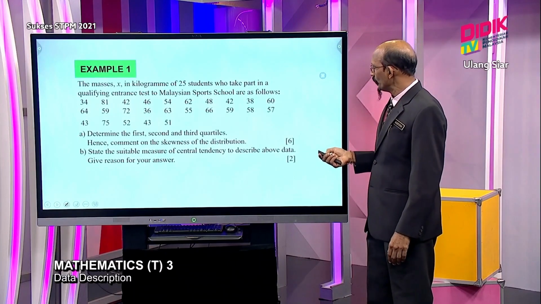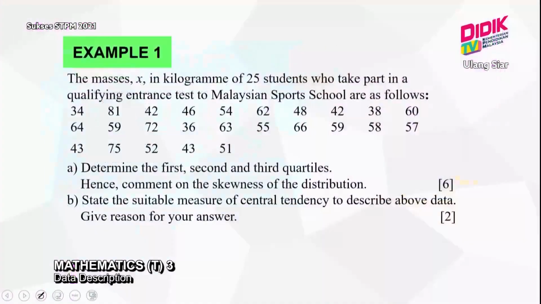The mass in kilogram of 25 students is given in the table here. Your first task is to determine the first, second, and third quartiles. Be very careful with the word "ends". That means if you want to comment on the skewness, you must use these 3 values. You cannot use anything else, you cannot use mode or box plot. You must use the 3 values to comment on the distribution. And then part B, state the suitable measure of central tendency and give reason.